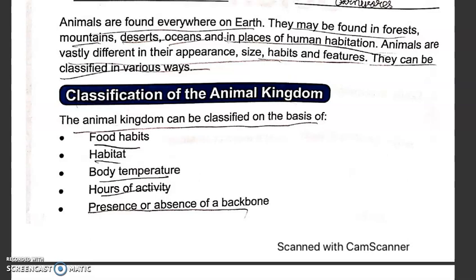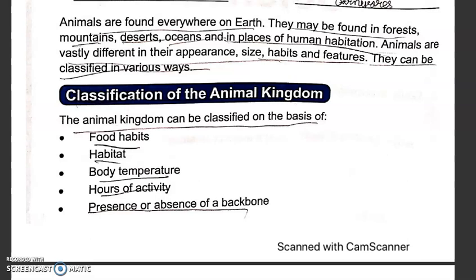On one hand, you have a tiny animal like a rabbit, and on the other hand, you have a huge animal like an elephant. On the one hand, you have a meat eater like a lion or a tiger, and on the other hand, you have a grass eater like a horse or a cow. So, let's learn about them.